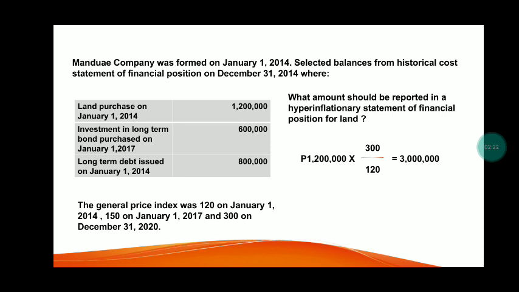So let's apply the formula, which is land at historical cost of 1,200,000 pesos times the index number at the end of reporting period, which is 2020, 300, divided by the index number at acquisition date, which is on January 1, 2014, which is 120, is equal to 3 million pesos. So 3 million pesos should be reported in the hyperinflationary statement of financial position for land.